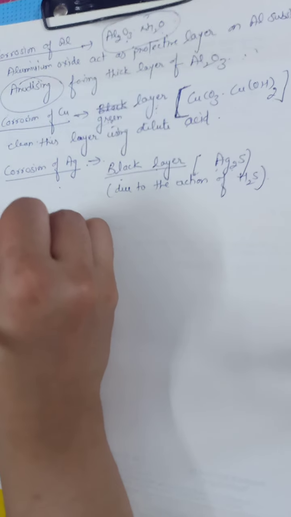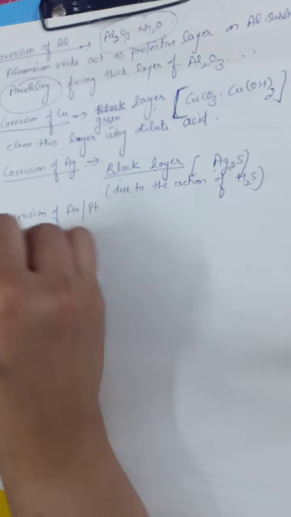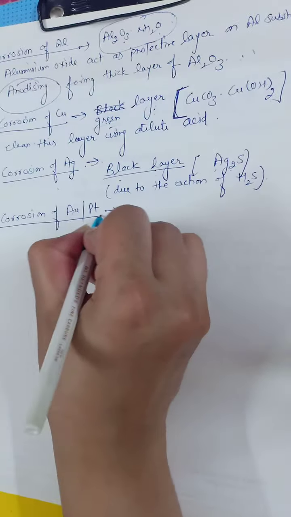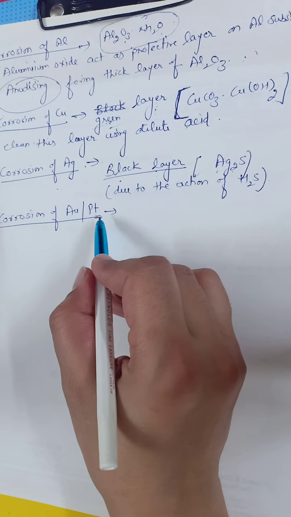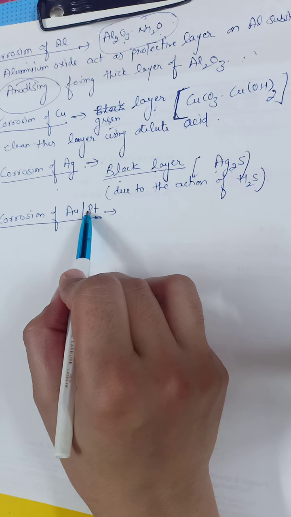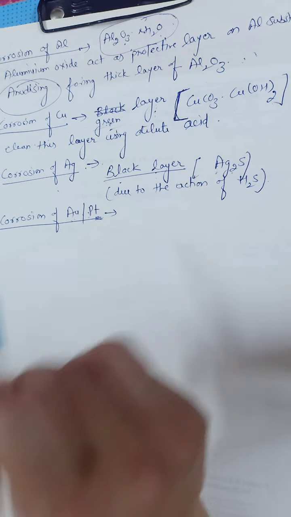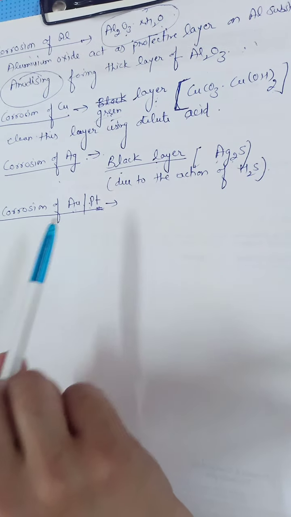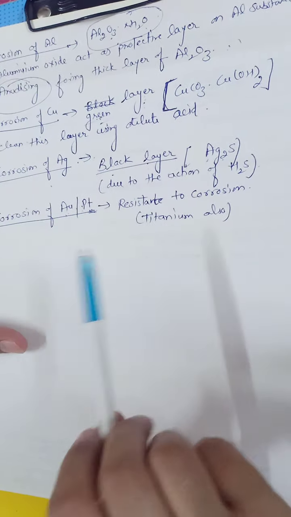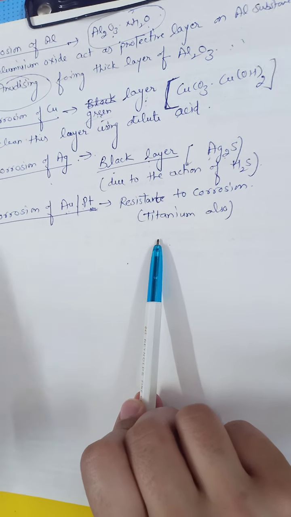Next, most important, are gold and platinum. We all know that gold and platinum are non-reactive metals. They always shine and do not corrode with time. These both are highly resistant to corrosion, but platinum is a highly non-reactive substance. That's why both of these are used in ornaments. There is one more substance which is highly resistant to corrosion, that is titanium. Titanium is also highly resistant to corrosion.